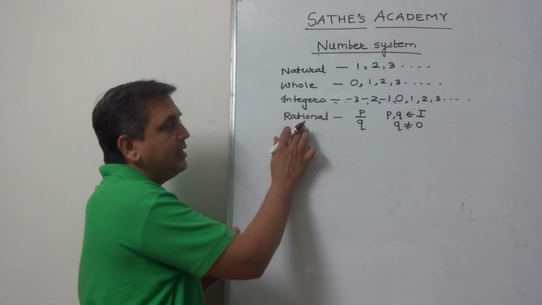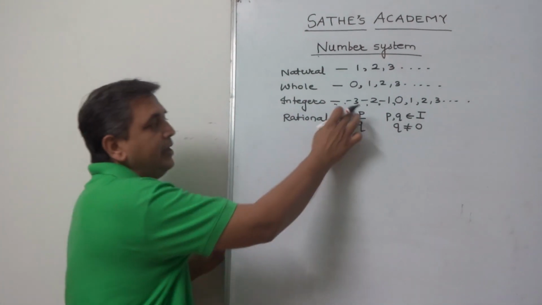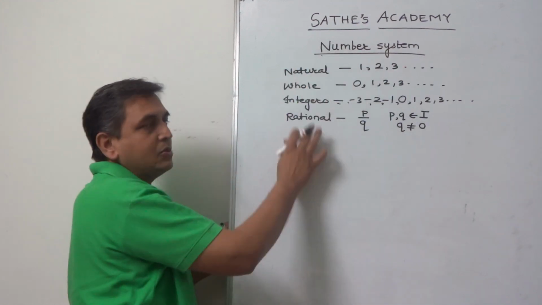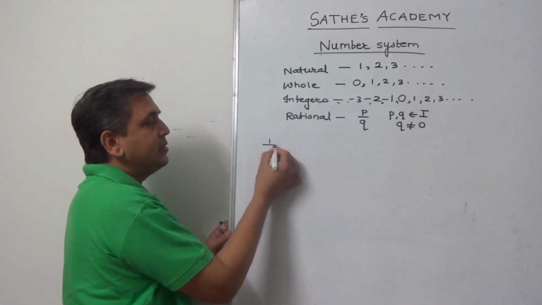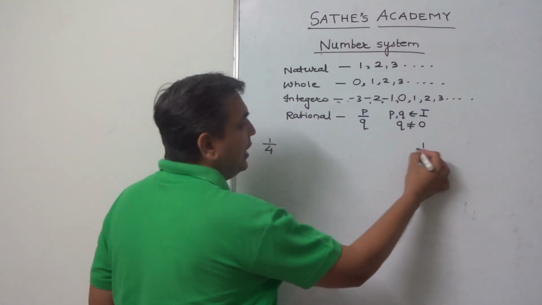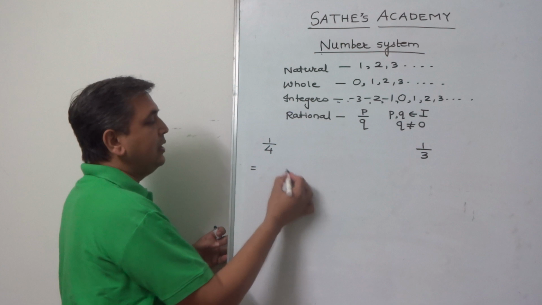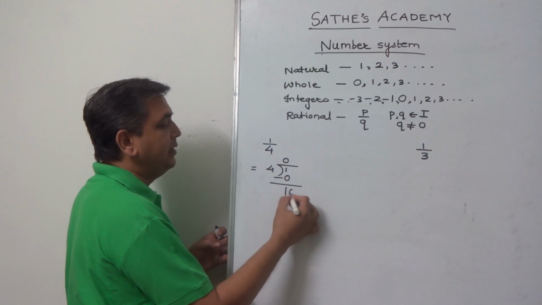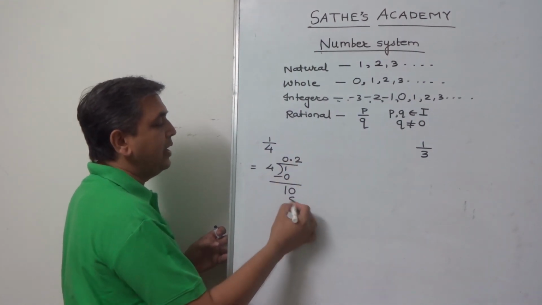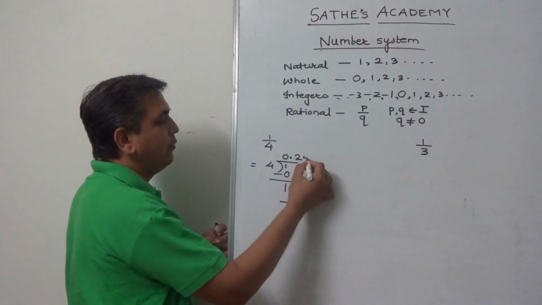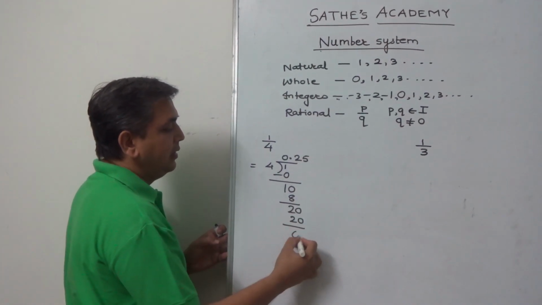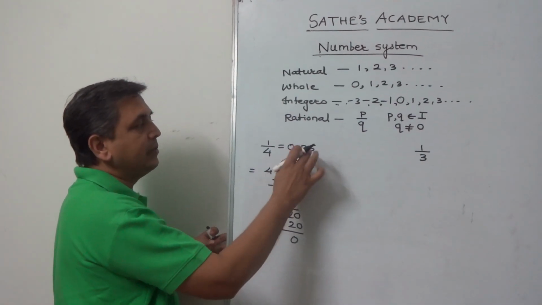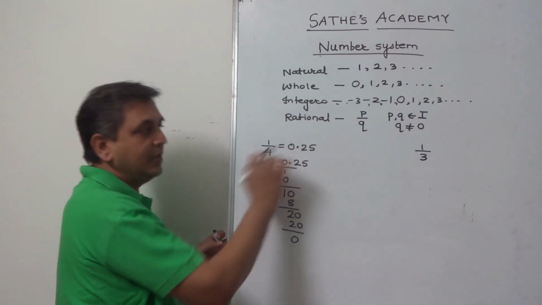Now let us go into details of rational numbers. p upon q, where p and q belong to I, q not equal to 0. All these numbers are also rational numbers. We consider these fractions, 1 by 4 and 1 by 3. If we solve this, 1 divided by 4, 4 zeros are 0, 4 twos are 8, 4 fives are 20. The division ends and the answer is 0.25. This is a decimal number. So a rational number is also a decimal number.